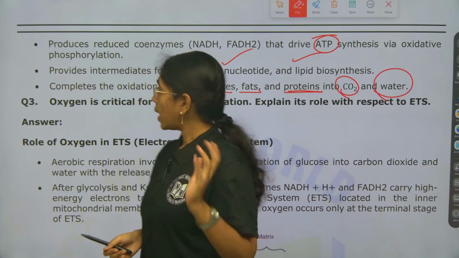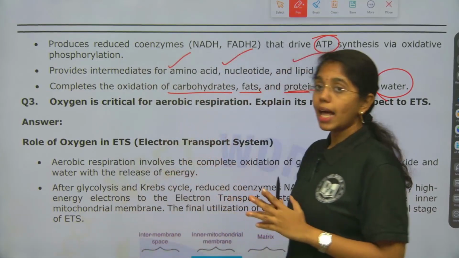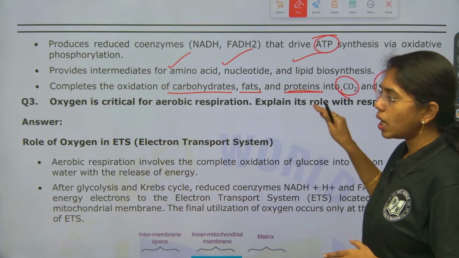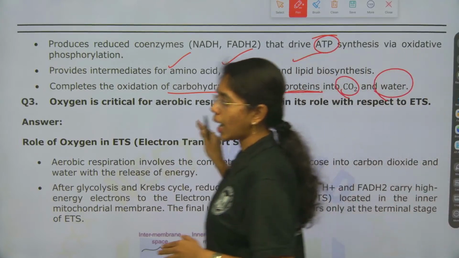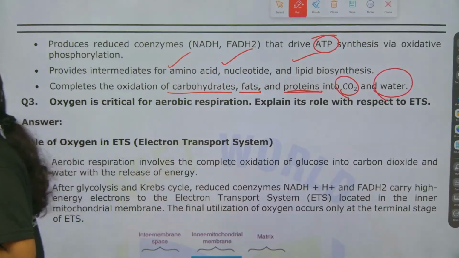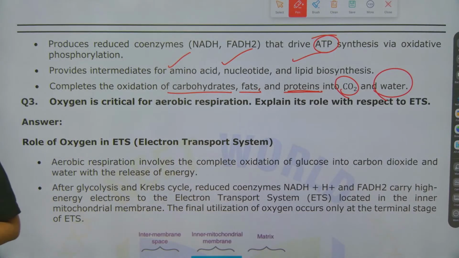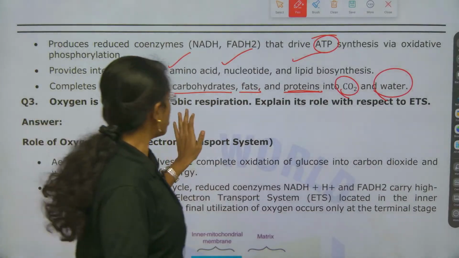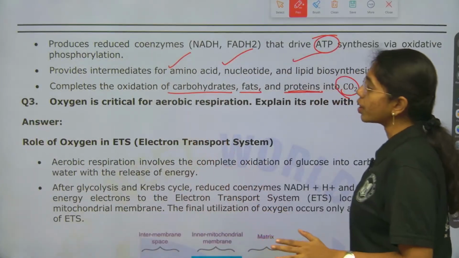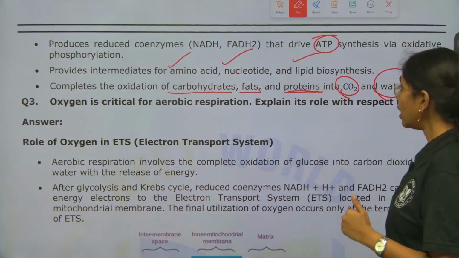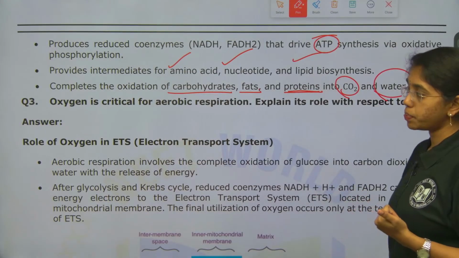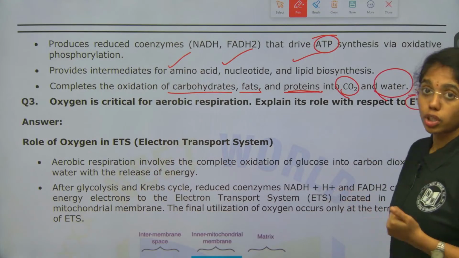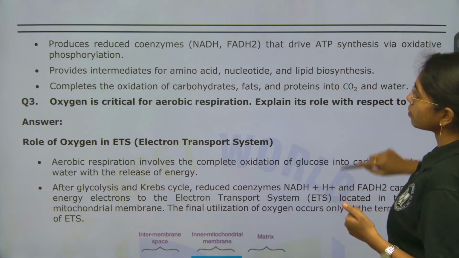Next, you see electron transport system. This is the last question to be targeted, beta. Okay, this is the last question from this chapter. So, look at here, oxygen is critical for aerobic respiration. Explain its role with respect to ETS, electron transport system.